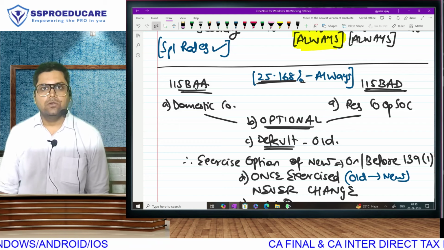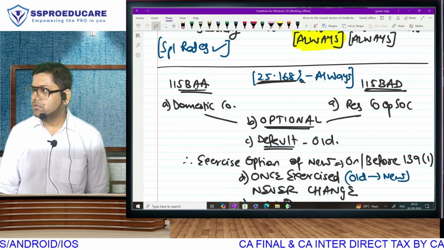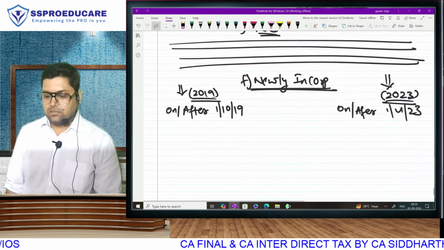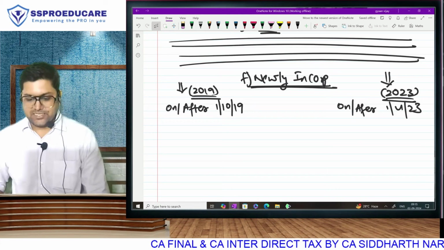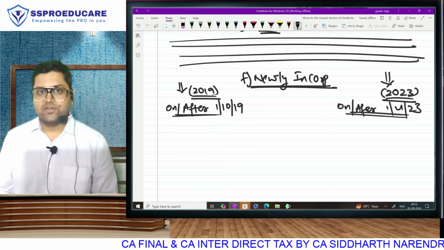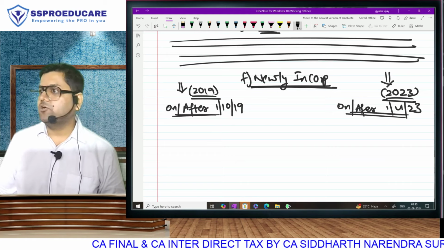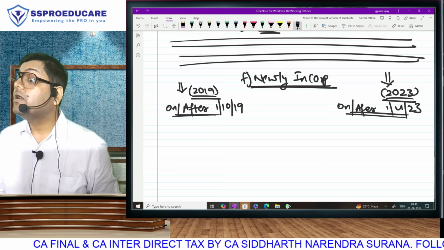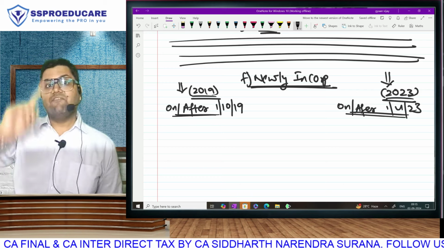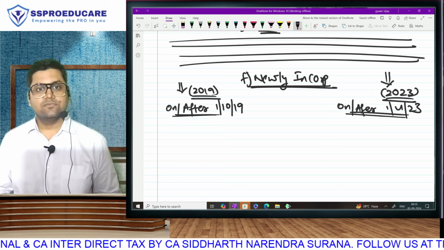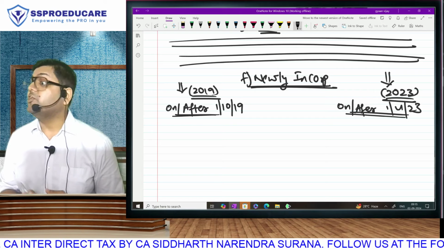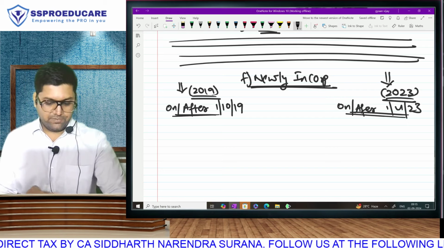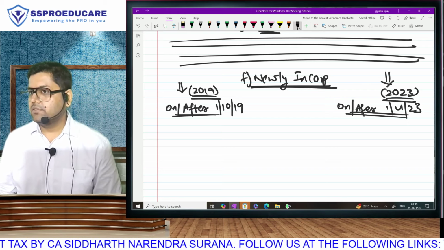Hello, you understand now? These organizations are newly incorporated. 8% saving will be only if you have incorporated after this date. Any organization that was incorporated prior to these sections will remain in the old regime, above wala 25.168 wala section. Understood? This has to be newly incorporated manufacturer. So this is not just manufacturer. This is newly incorporated manufacturer.